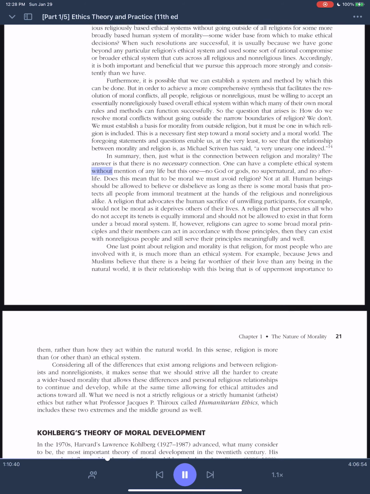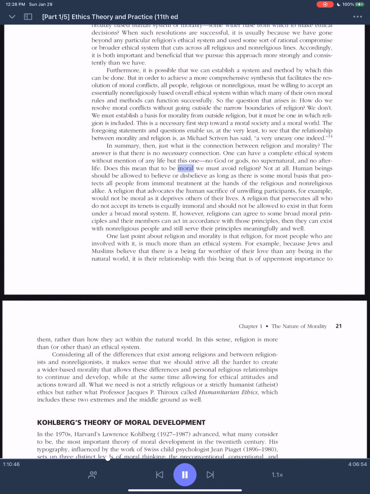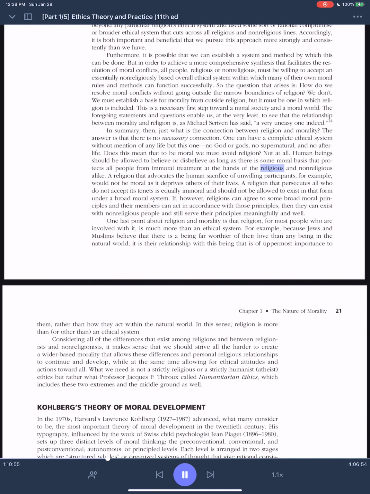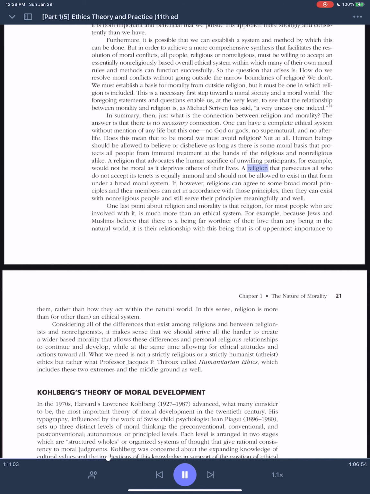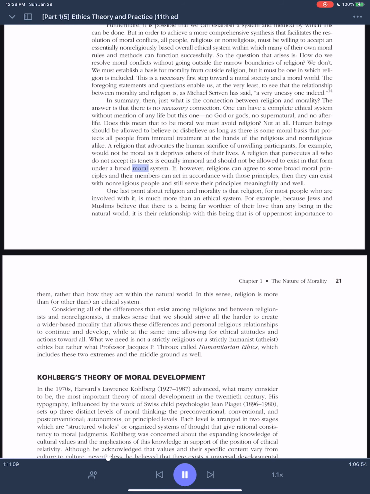One can have a complete ethical system without mention of any life but this one, no God or gods, no supernatural, and no afterlife. Does this mean that to be moral we must avoid religion? Not at all. Human beings should be allowed to believe or disbelieve as long as there is some moral basis that protects all people from immoral treatment at the hands of the religious and non-religious alike. A religion that advocates the human sacrifice of unwilling participants, for example, would not be moral as it deprives others of their lives. A religion that persecutes all who do not accept its tenets is equally immoral and should not be allowed to exist in that form under a broad moral system.